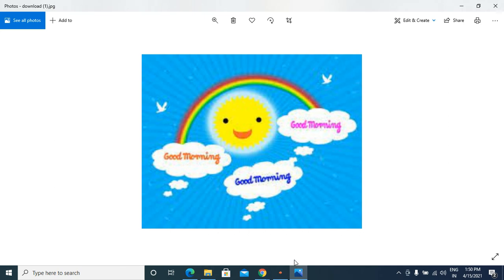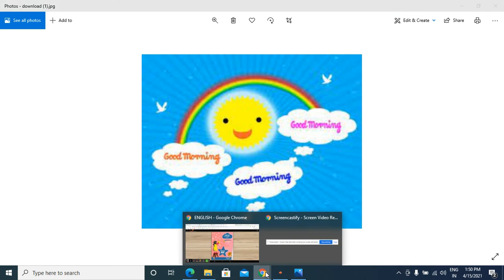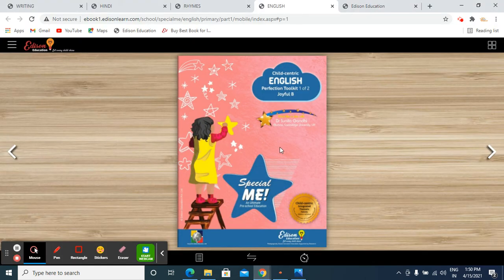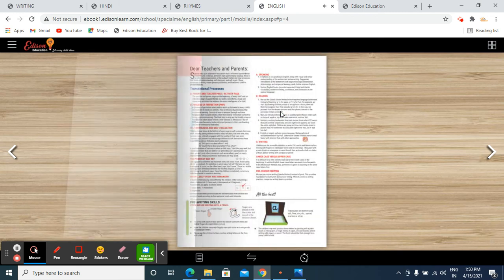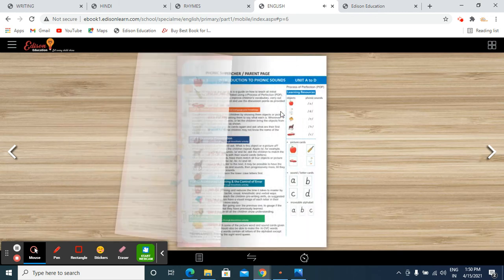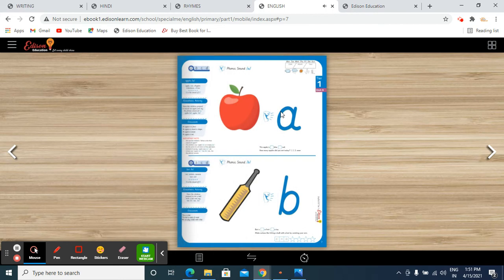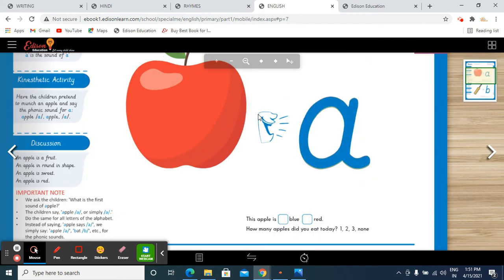That's good. So today, first of all, we are going to revise the concepts that we have learned yesterday. Open your English book, Child Centric English Perfection Toolkit 1 of 2. This is your book. Very good. Turn the pages. Here we come to our page number 7.